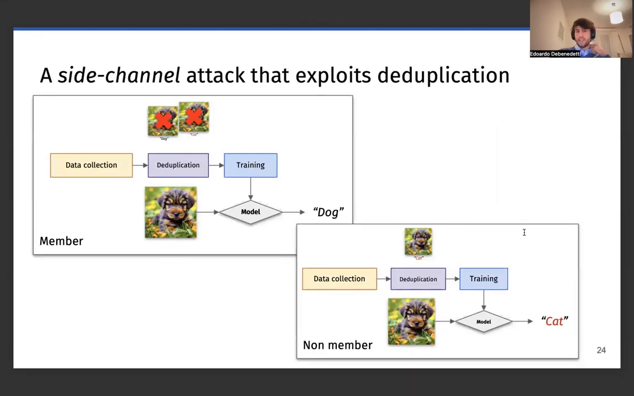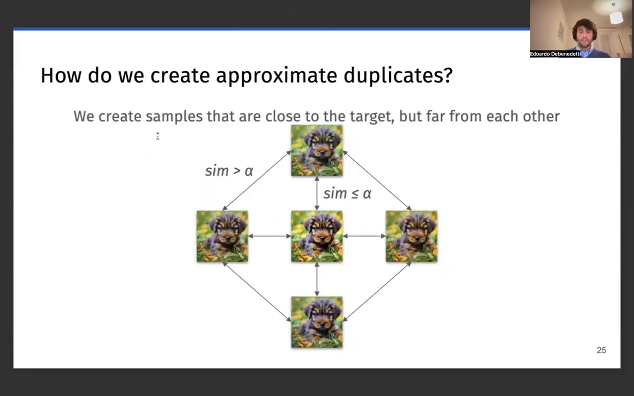And so as you can see, it becomes quite easy to distinguish between the two worlds, where the original image was part of the training set before deduplication, and the world where the image was not part of the training set before deduplication, making membership inference easier. As I mentioned earlier, we can either have exact duplicates or approximate duplicates. In the case of exact duplicates, we just add one sample that is exactly the same. In the case of approximate duplicates, we add samples that are similar to the target sample, but are far enough apart from one another.